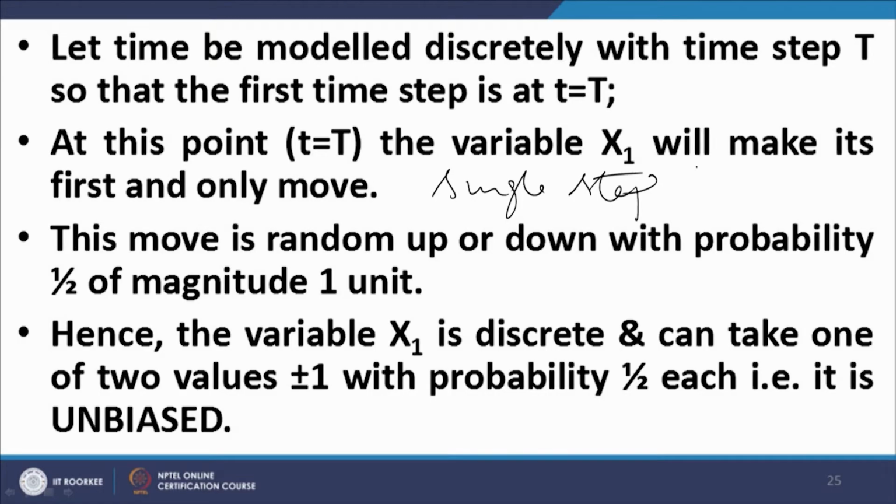This move is a random up or random down with a probability of 1 by 2, and the magnitude of the up jump or the down jump is 1 unit. Hence, the variable x1 is discrete and can take one of two values, plus or minus 1, with probability 1 by 2 in each case, and that is, it is unbiased.